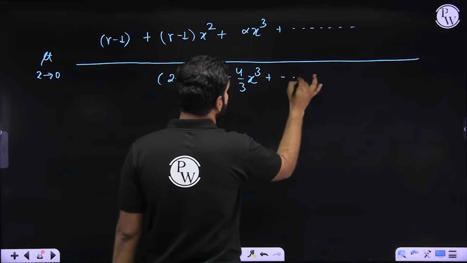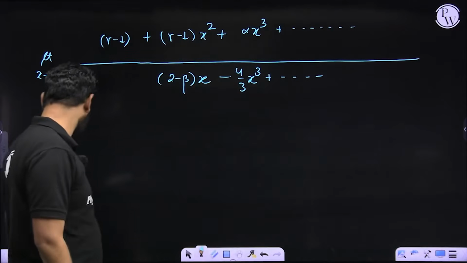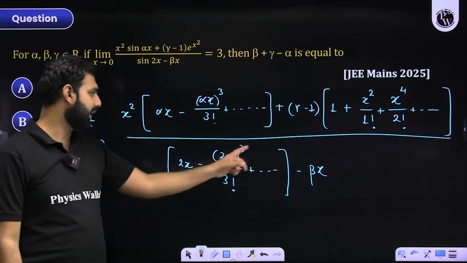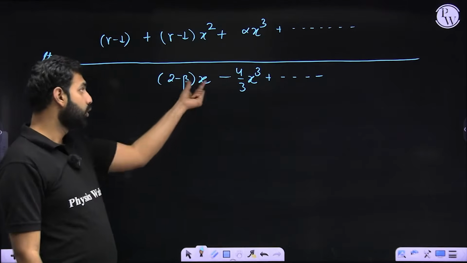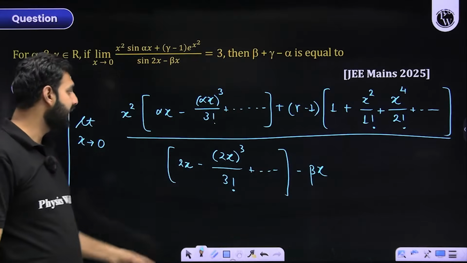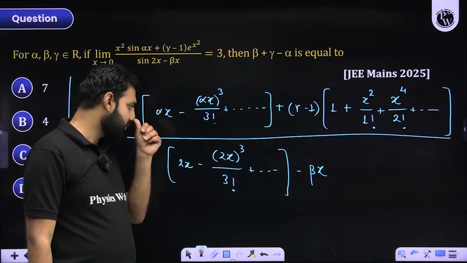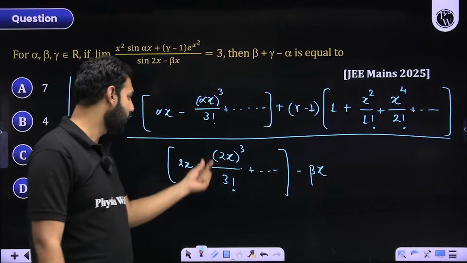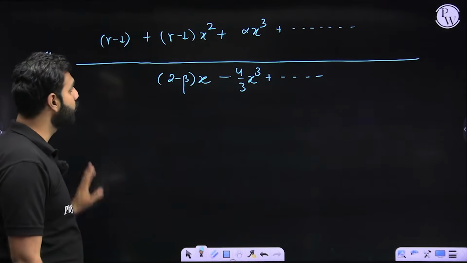And then I'll be seeing a lot of terms with higher degrees in x. Did you get that part? 2x minus beta x, which I have written as 2 minus beta times whole of x. And then I had minus 8 by 3 factorial, which is minus 8 by 6, which we write as 4 by 3 x cube. So that is what we have written.